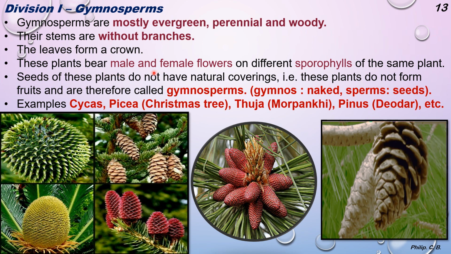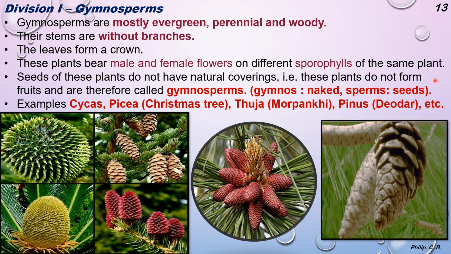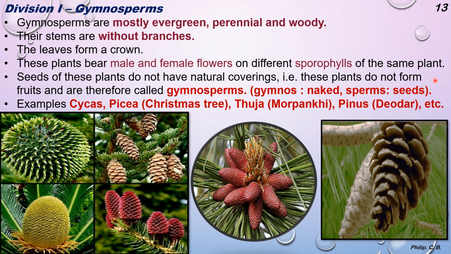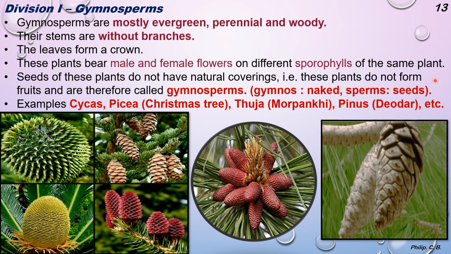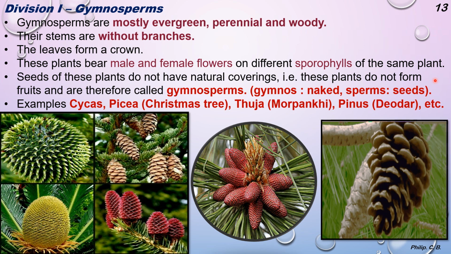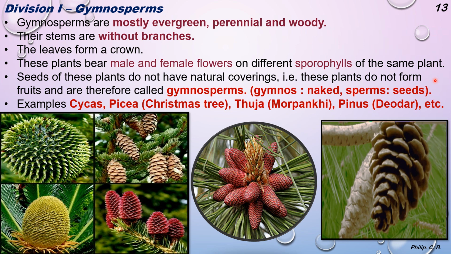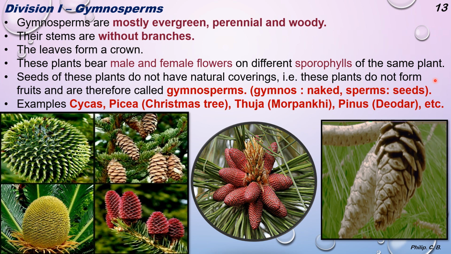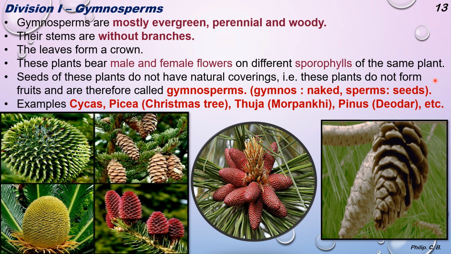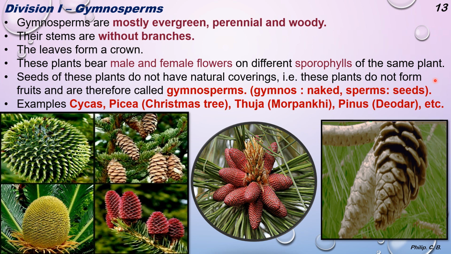These plants bear male and female flowers on different sporophylls on the same plant. So the male and female flowers are different. Again, when you learn the next part, angiosperm, the flower has both male and female parts in the same flower, whereas in gymnosperm they are present separately in the same plant.